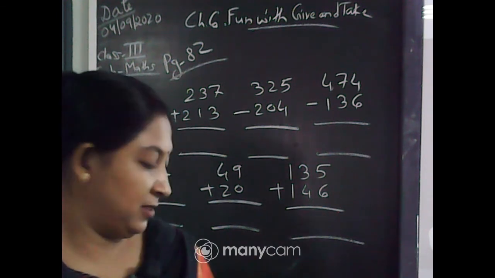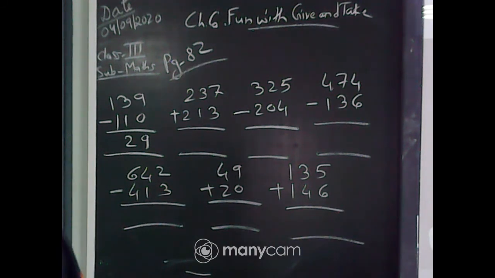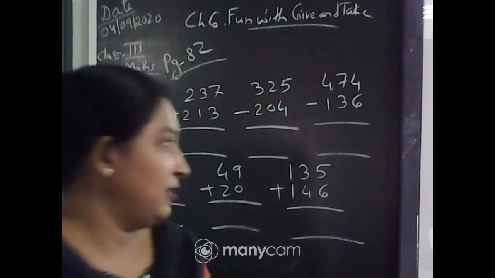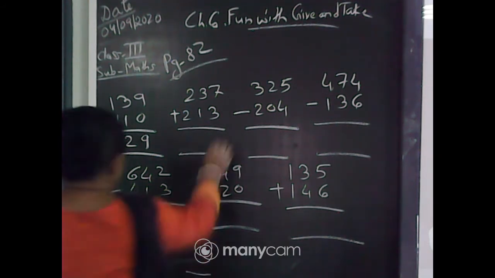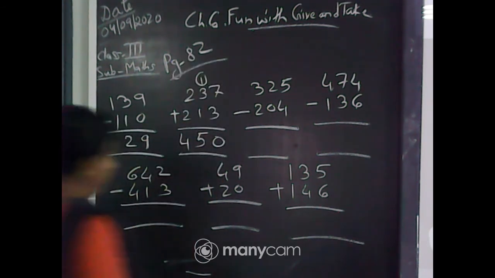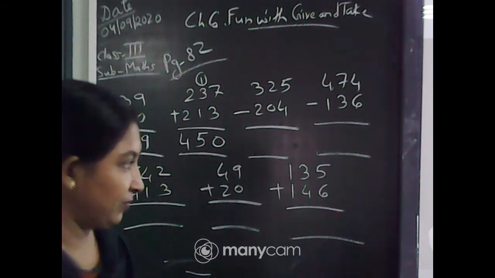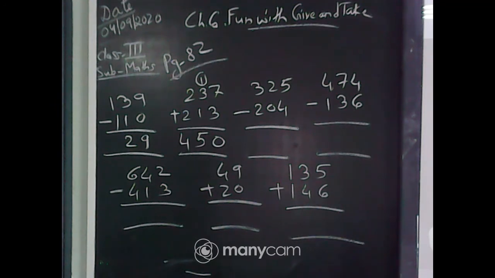Now stop it. Now start writing the second one, quickly. Very good, Vidya. Second answer, addition. You have to add. Very good. All are writing 450. Yes. 7 plus 3, 10. Carry 1, 3, 4 and 5. 2 plus 2, 4. It is 450. Very good. You all are very quick and very correct.